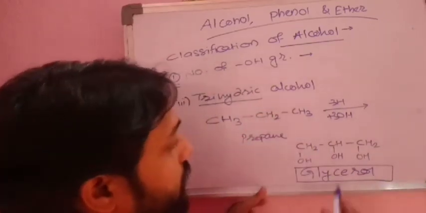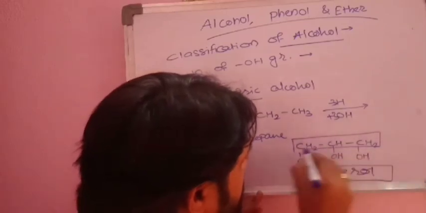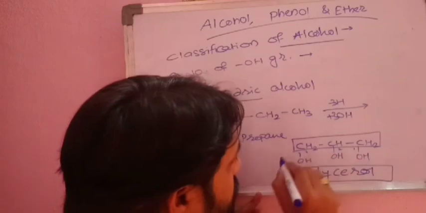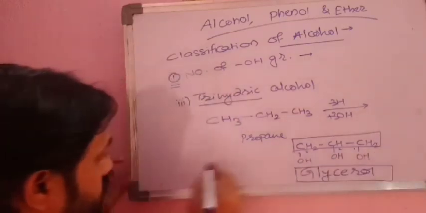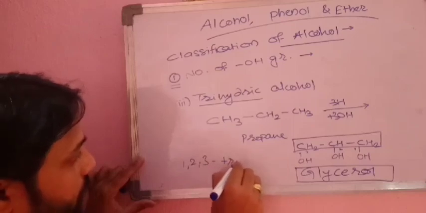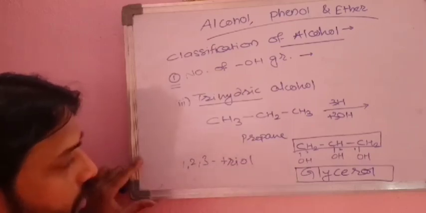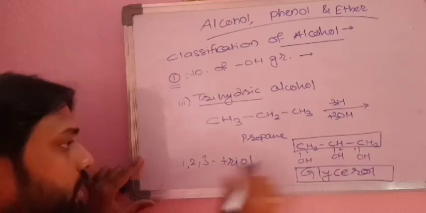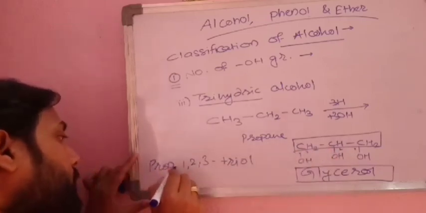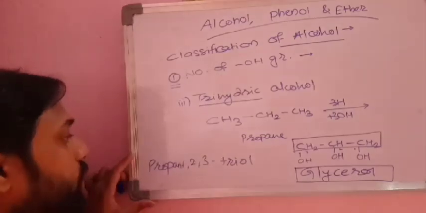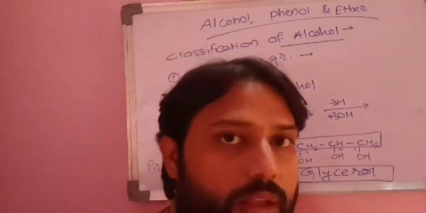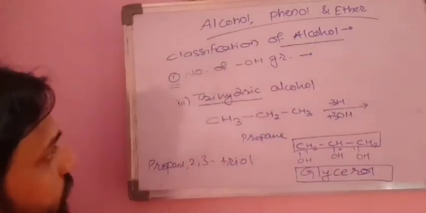So try it. Select this chain, numbering from any of the ends, 1, 2 and 3. So I will write here 1, 2, 3, try all, right? But what is the parent alkane? The parent alkane is propane, 3 carbons, therefore propane-1,2,3-triol. Correct? Then we'll see the next type of classification.